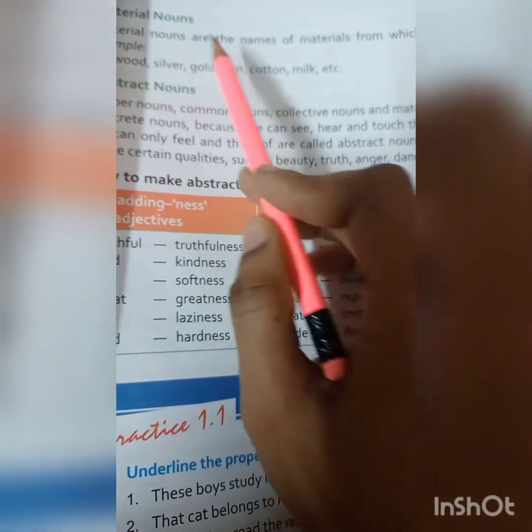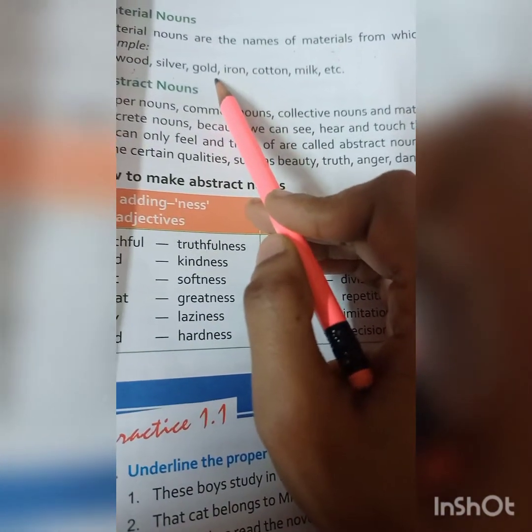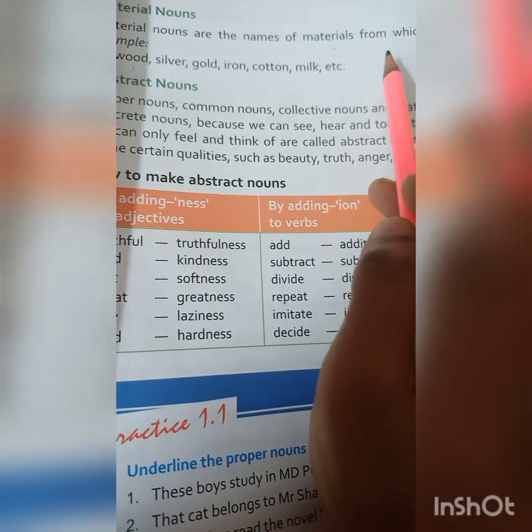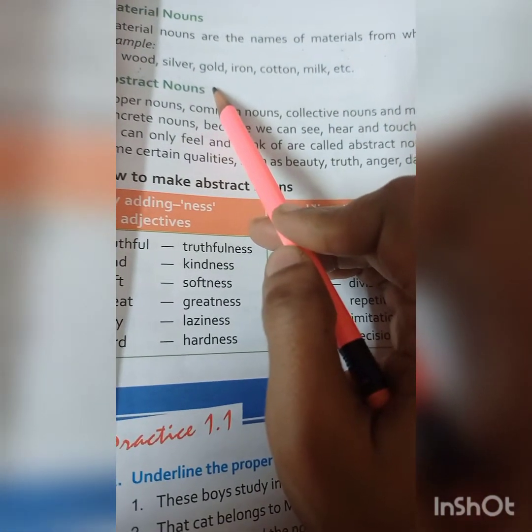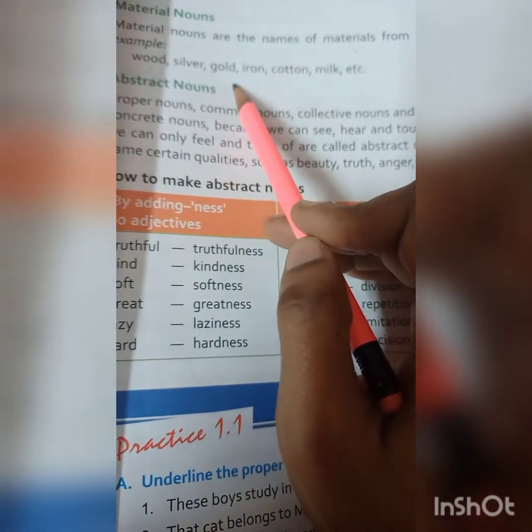Okay. But jewelry is made of gold. Jewelry is the thing, and the material from which our jewelry is made is gold. So this comes under the material noun.